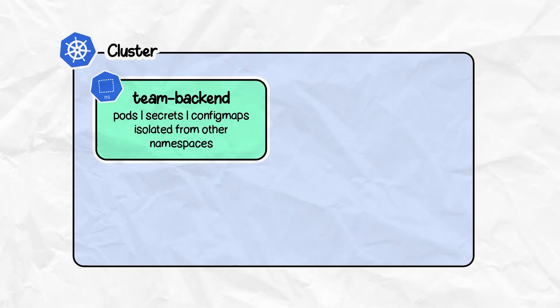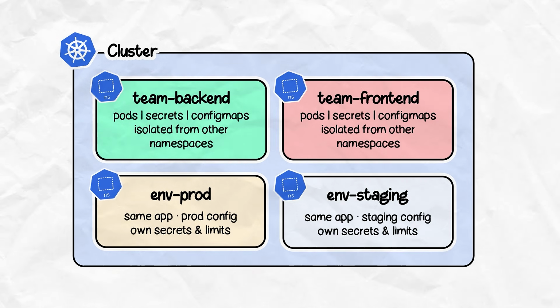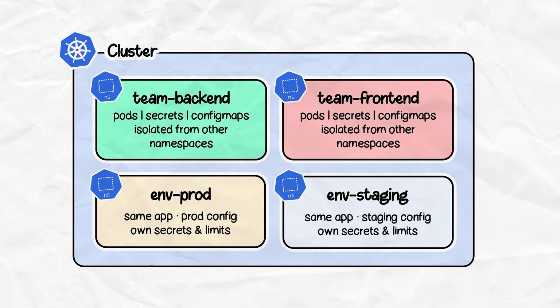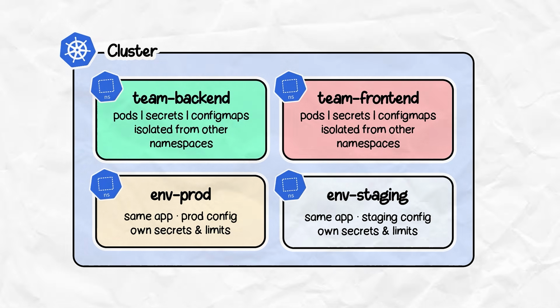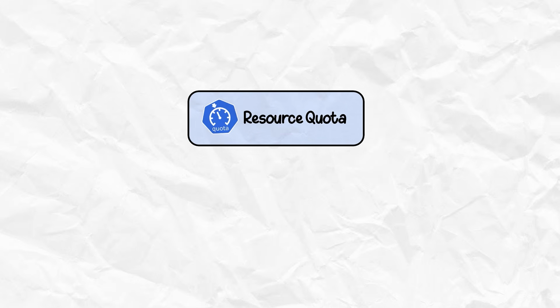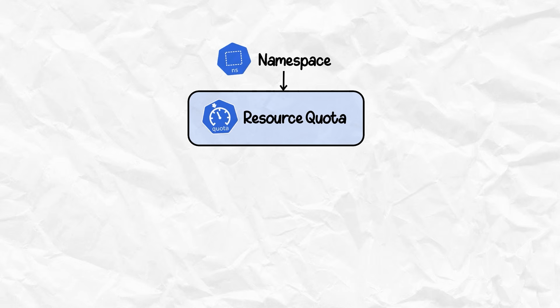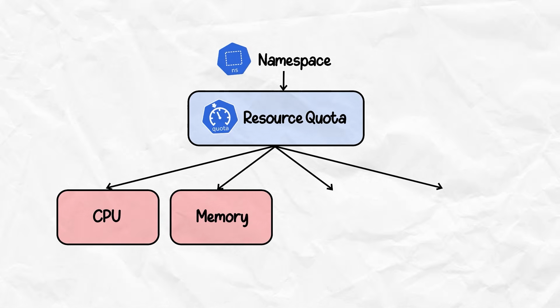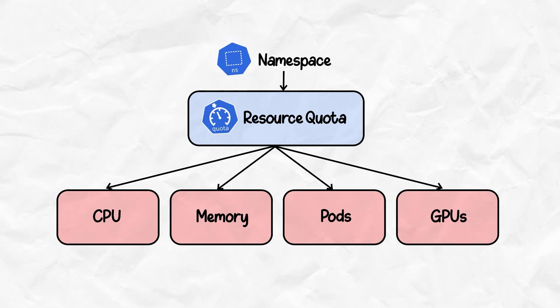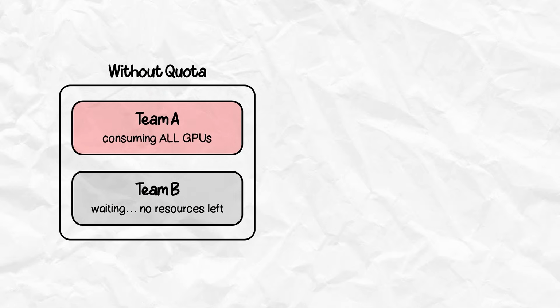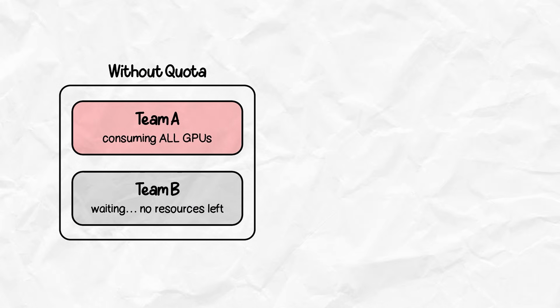Next, and the most important object, is namespace. Namespaces partition a cluster. Different teams, different environments, different apps, each in their own namespace. This is the foundation of multi-tenancy. Then there is resource quota. A resource quota caps how much a namespace can consume. CPU, memory, number of pods, even number of GPUs. Without quotas, one team can accidentally take down a shared cluster.